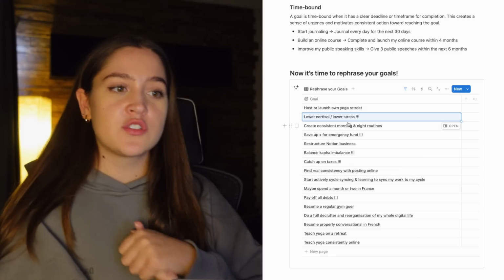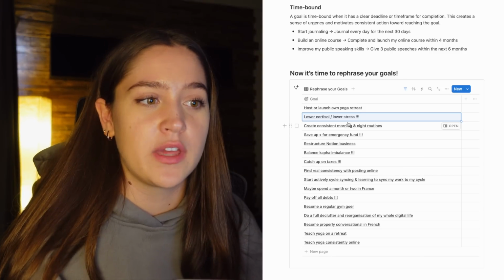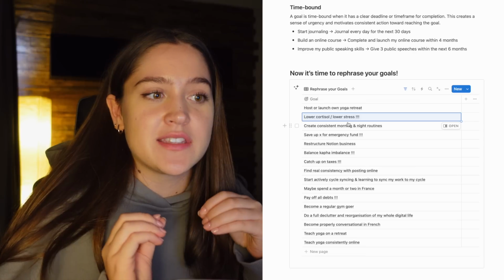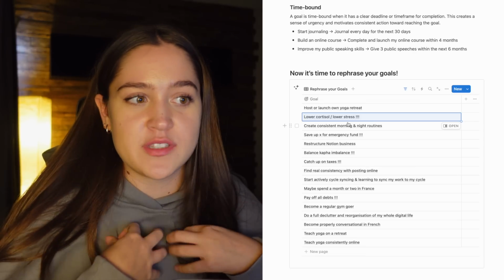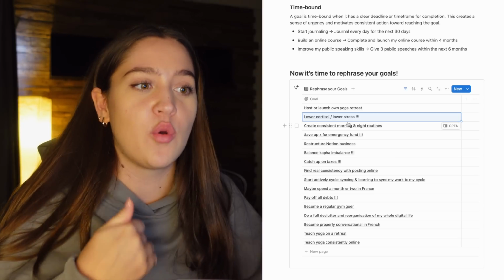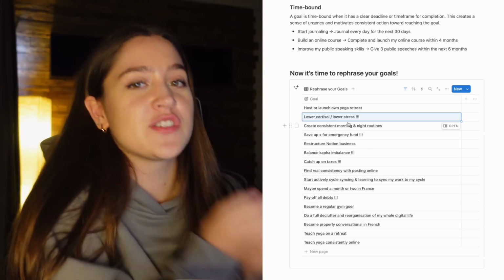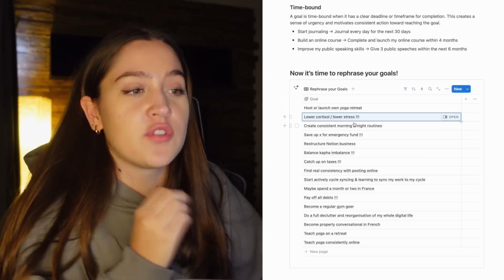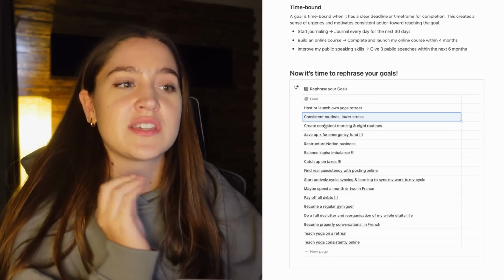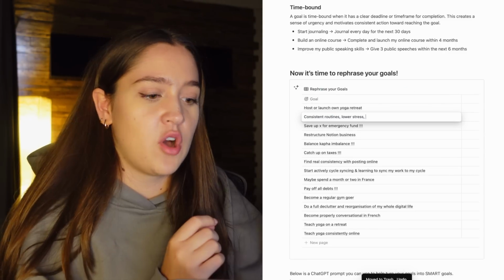So for lowering stress, I decided to combine this with creating consistent morning and night routines, because meditation is the primary way for me personally to lower my stress, and meditation is always a part of my morning and night routine. So lowering stress will be a result of my morning and night routines. So for now, I have not formulated this into a proper goal. Right now it's just consistent routines, lower stress, meditate.